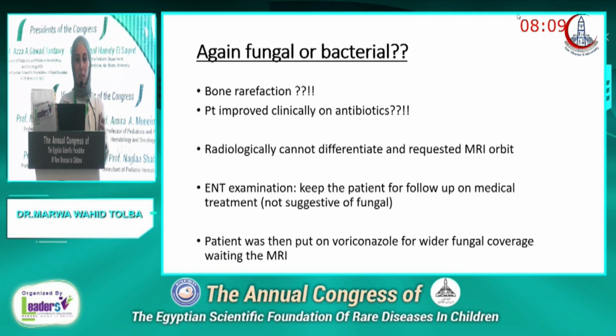Again, could this preseptal cellulitis be fungal or bacterial? The picture of bony rarefaction raises the idea of fungal. However, the patient was clinically improving on changing the antibiotics, and radiologically, the radiologists could not differentiate between fungal and bacterial, and they requested MRI orbit. ENT examination was requested, and they said it's just for follow-up, not suggestive of fungal infection. So the patient was then put on voriconazole for widened fungal coverage until doing the MRI.